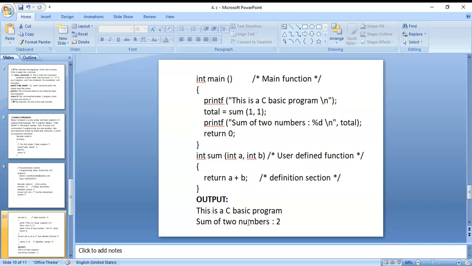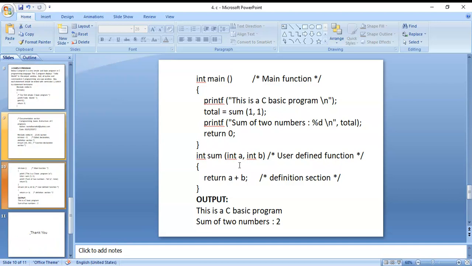The text output from this C program is: sum of two numbers is 2. This is our C programming, the basic structure of C programming.